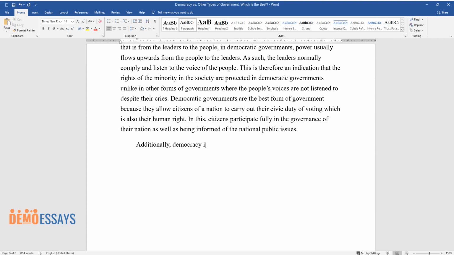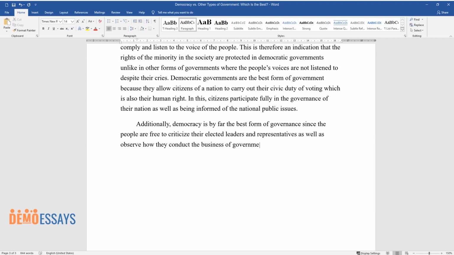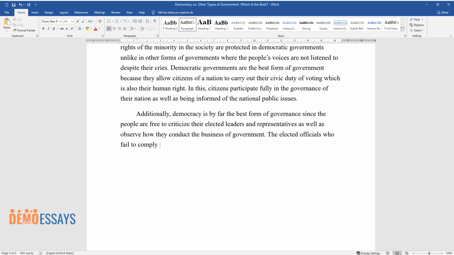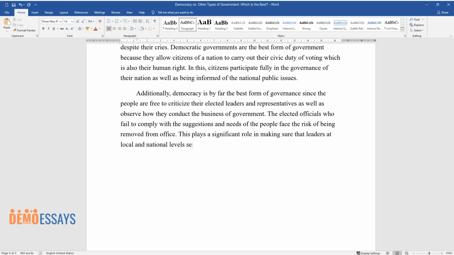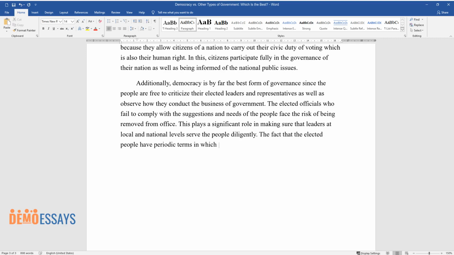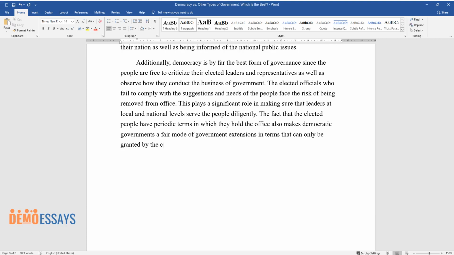Additionally, democracy is by far the best form of governance since the people are free to criticize their elected leaders and representatives as well as observe how they conduct the business of government. The elected officials who fail to comply with the suggestions and needs of the people face the risk of being removed from office. This plays a significant role in making sure that leaders at local and national levels serve the people diligently. The fact that the elected people have periodic terms in which they hold the office also makes democratic governments a fair mode of government, with extensions in terms that can only be granted by the citizens through elections.